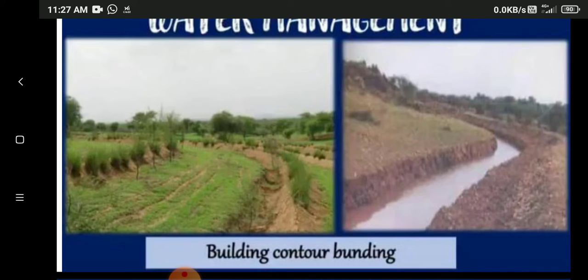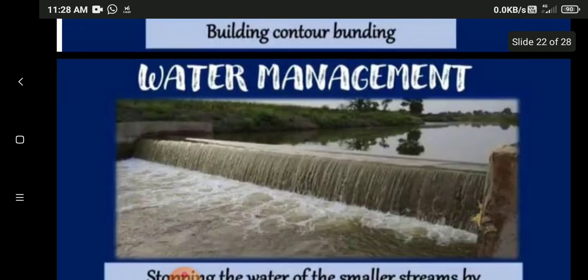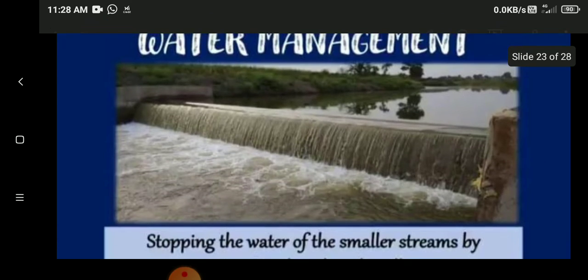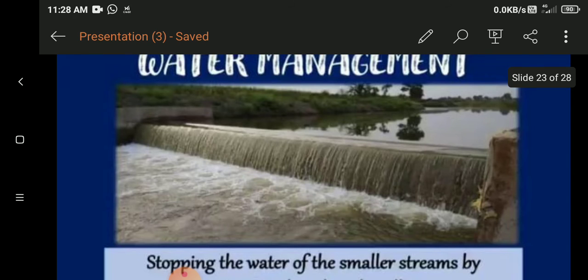Large dams can be built, but that may not be possible in all places. In that event, the government and the people came together to undertake several works such as building smaller reservoirs. Counterbunding: this is called counterbunding. Stopping the water of the smaller streams by constructing bunds or bandaras. By this way, we can store water. This is done by the government and the people together.